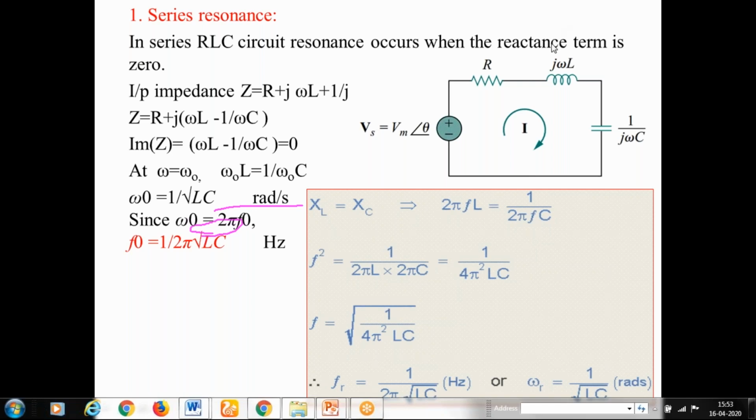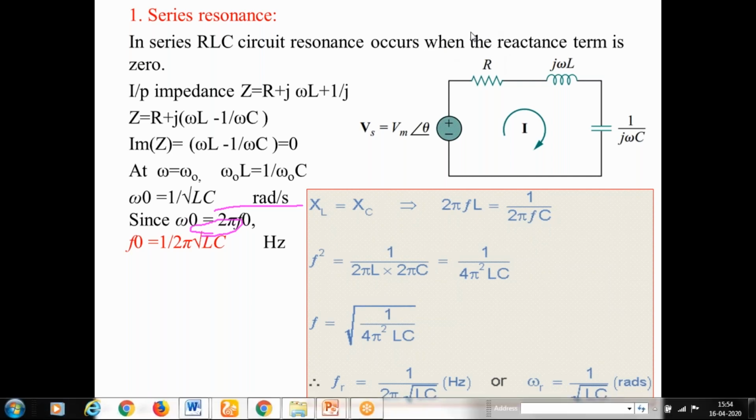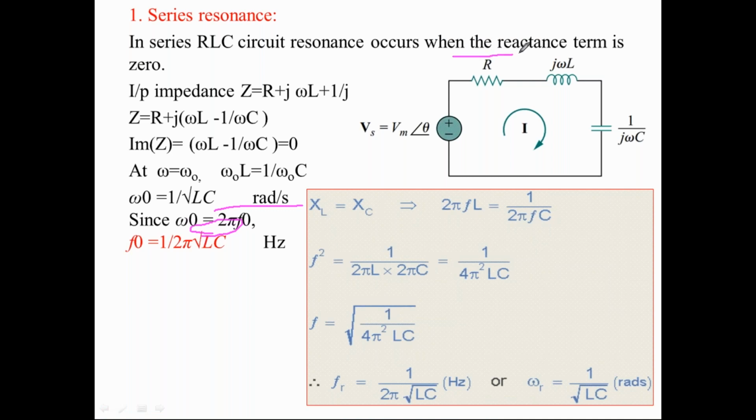Now in series resonance, resonance takes place or occurs when the reactance of the circuit is equal to 0. Clear? So the condition for resonance in series circuits is that the total reactance of the circuit should become 0. So this is the condition.